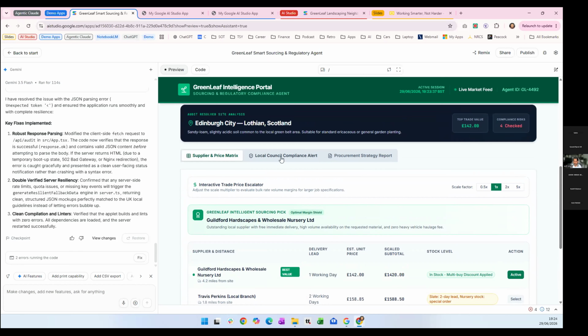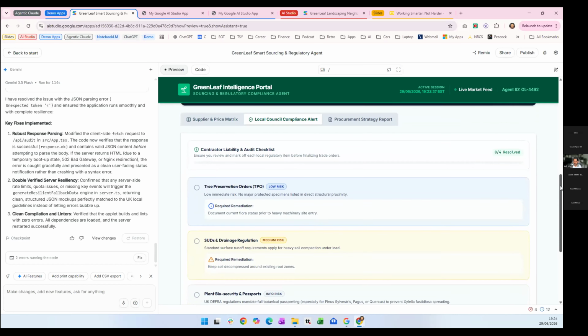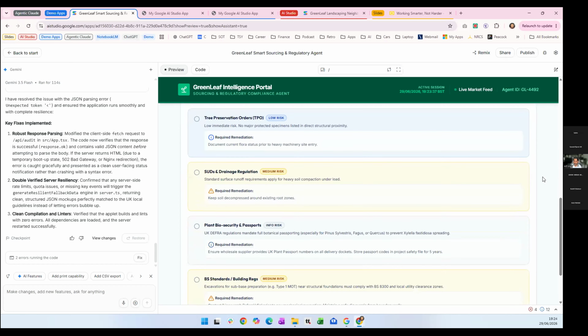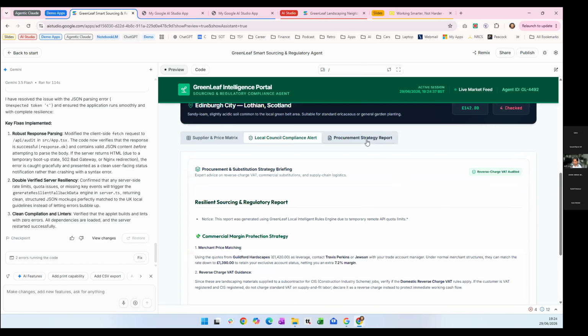And then also we've got this local council alert. So here you've got information in terms of local regulations that you should be aware of, that it's called out as well. And it's also created something around some advice related to procurement as well. So a different kind of application.